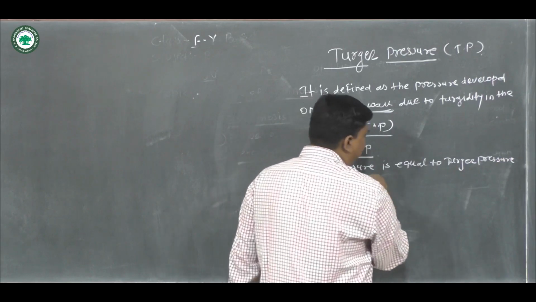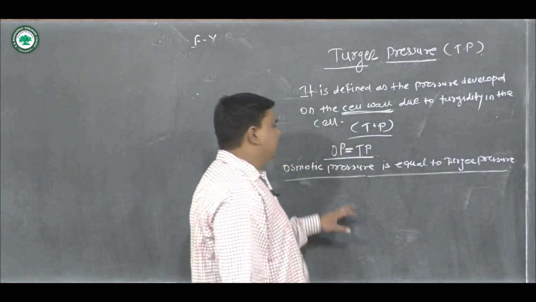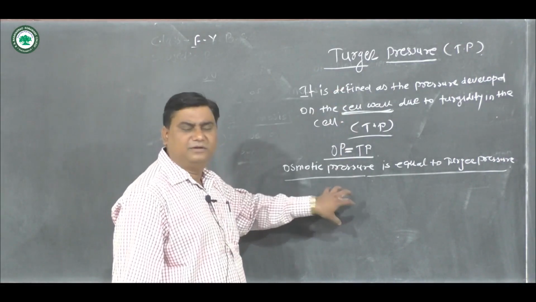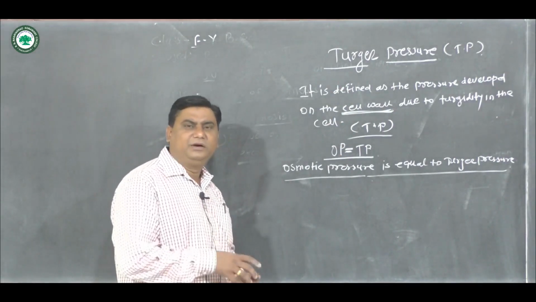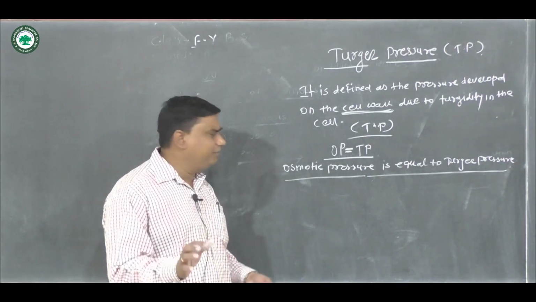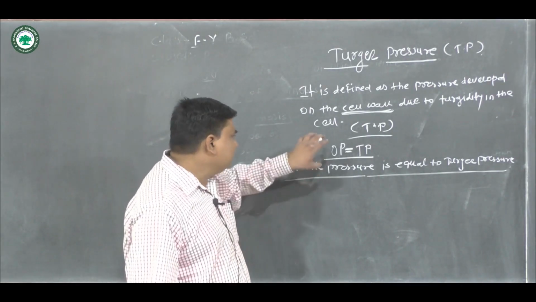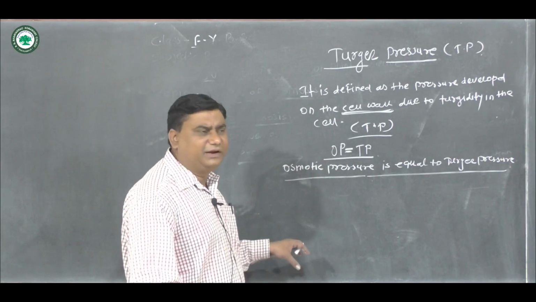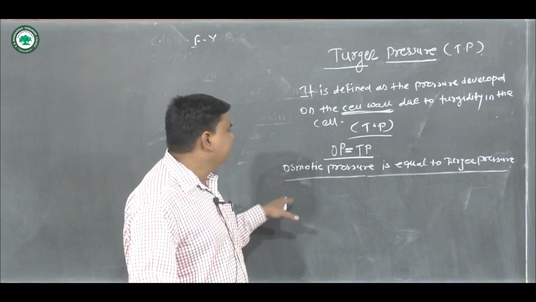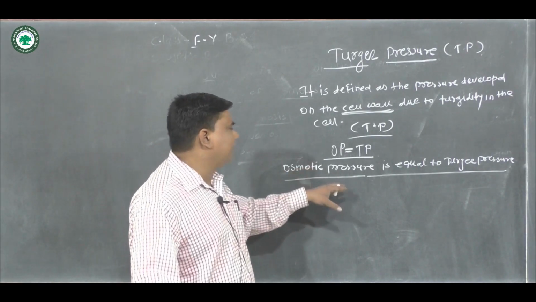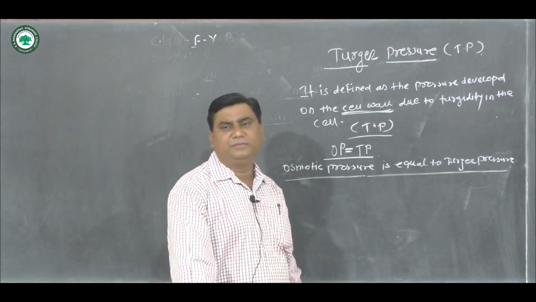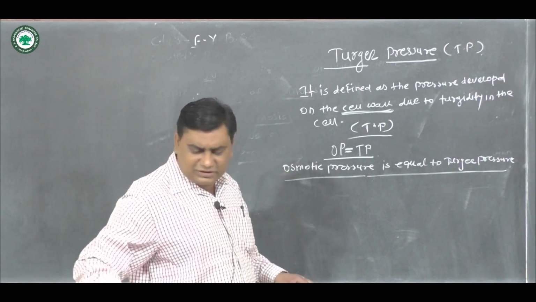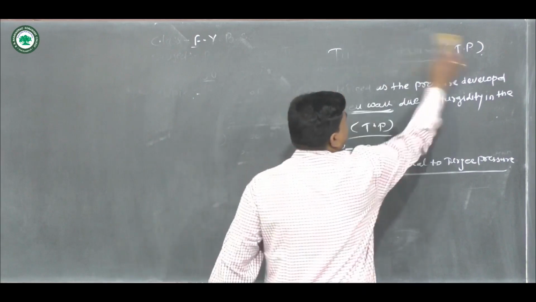So when a certain equilibrium is established, entry of water into the cell stops because osmotic pressure is equal to turgor pressure. So this is about turgor pressure.